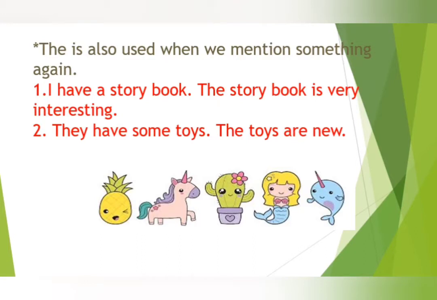Now look at these two examples. I have a storybook. The storybook is very interesting. In the first sentence, we have used article a before storybook. But when we're talking about the storybook again, then we have used the. They have some toys. The toys are new. In this sentence also, we have used the before toys in the second sentence.